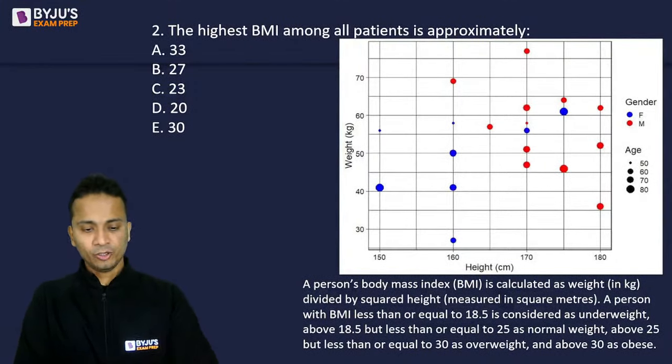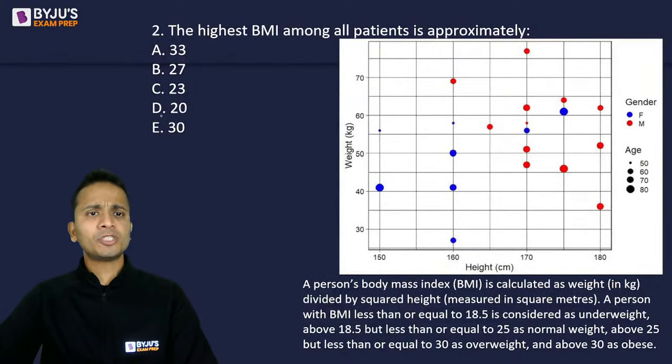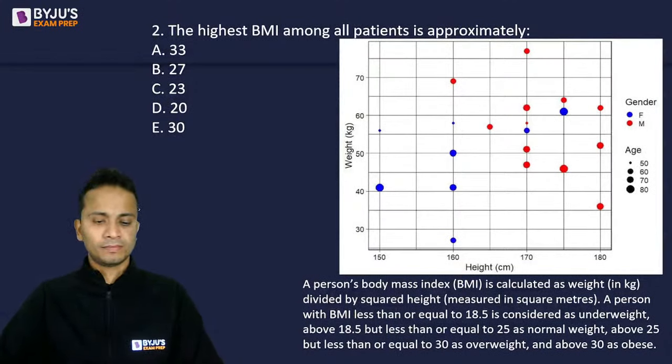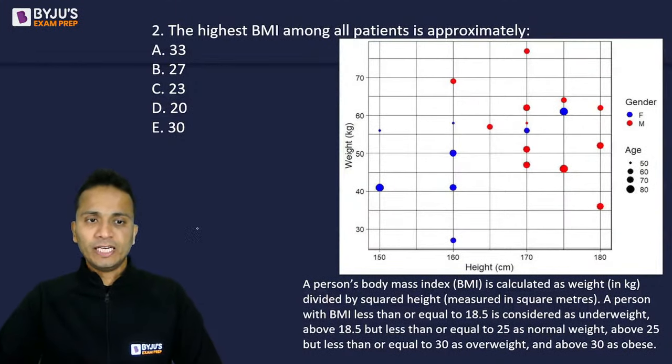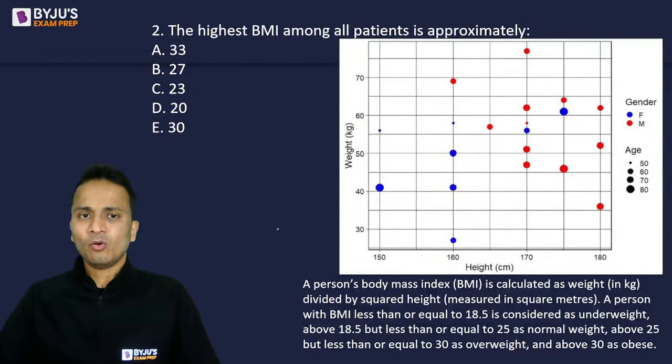All right, Scario, Guru, option B and option D. So these are the two answers that I'm getting. So 27 and 20. Okay. Chaliye, let's first of all understand what we have to do.